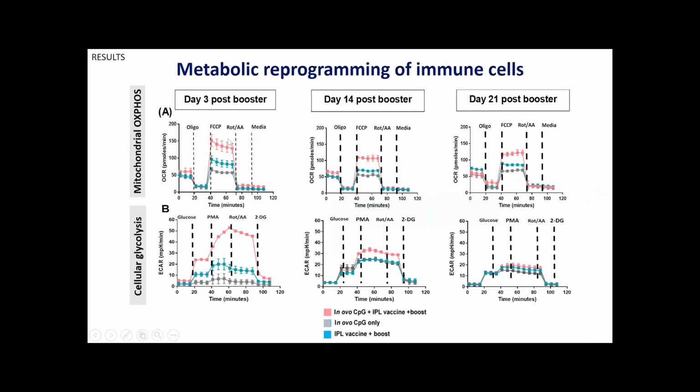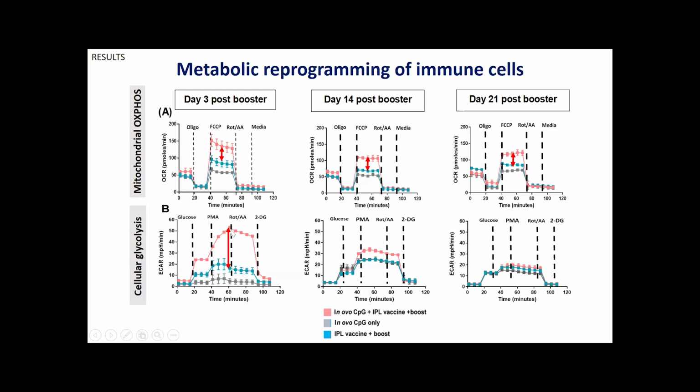So what we see here at day 3 and then day 14 and day 21 post-booster, the pink line shows the CpG plus vaccinated group, significantly higher at all the time points up to day 21 post-booster. This mitochondrial activity is significantly higher than in the vaccination alone and the CpG alone groups. In the cellular glycolysis, this is quite interesting.